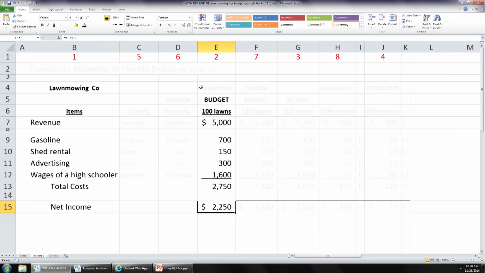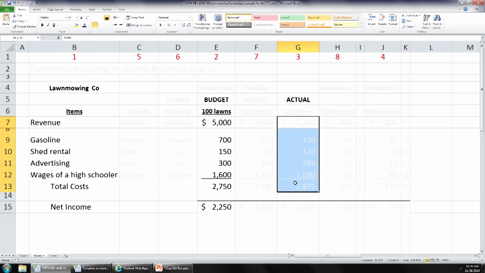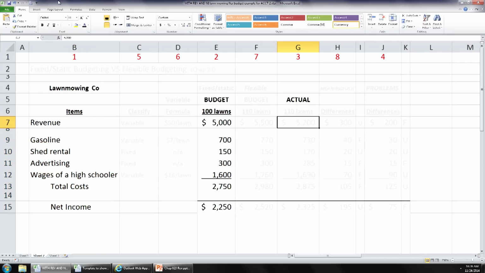Okay. Now, the summer comes and goes. Okay. And we now have actual amounts for all of these items. Okay. These are just actual amounts achieved. You just look at your accounting records, what you paid and what you received. And we see that the numbers that we got, well, we actually received $5,200 in revenue. Okay? Gasoline, you actually spent $730 on. The shed rental, you actually spent $170 on.